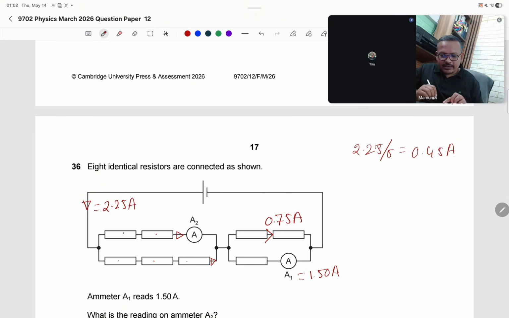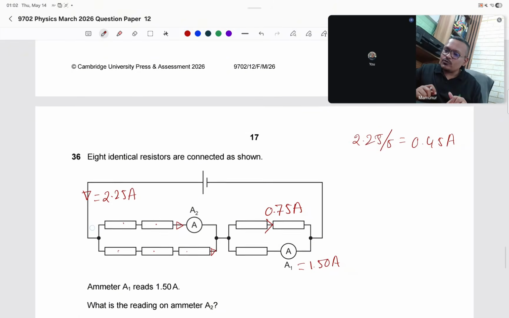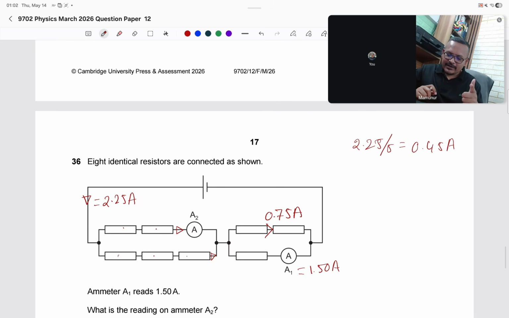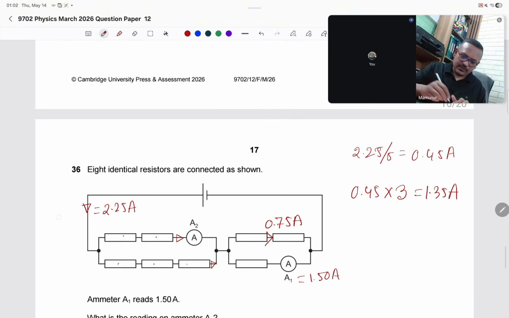Resistance is three times greater at the bottom, so the current will be 2 times, because if resistance increases, current decreases. At the top side, resistance is 2 times, so the current will be 3 times here. So 0.45 into 3 is 1.35 ampere. The answer is C.